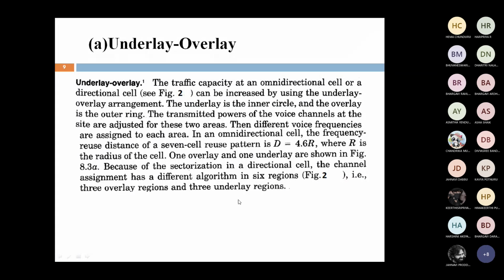Here now we are taking an example of k equal to 7, that is frequency reuse pattern k equal to 7. The type of antenna which we are using is the omnidirectional antenna system, which radiates power equally in all directions. At k equal to 7, what is the frequency reuse distance? D equal to root 3k into r. Substitute k equal to 7, then D equal to 4.6 into r.